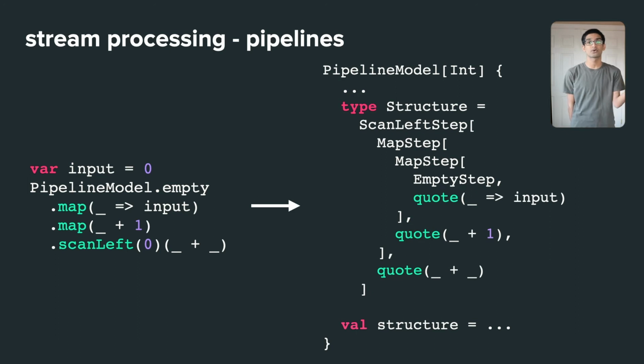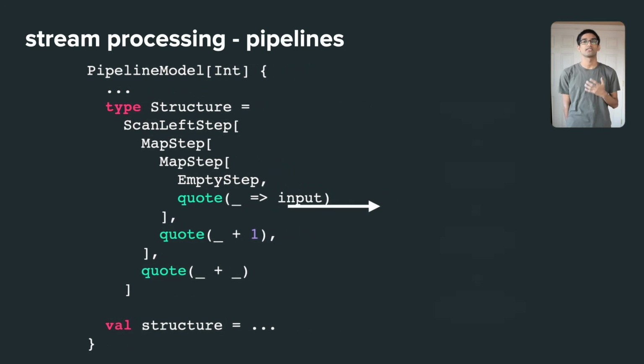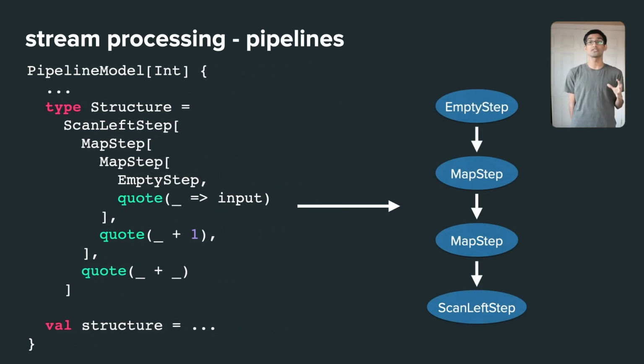We define types corresponding to each of these types of transformations, map, zip, and scan left, which internally keep track of fluid quotes. This allows us to track the individual functions to be fused together at the end. In addition to the structure type, we also keep around a runtime instance containing the closures associated with these fluid quotes. Next, when the user calls the instance method to generate a fused implementation of the stream, we enter macro code that will perform this final code generation.